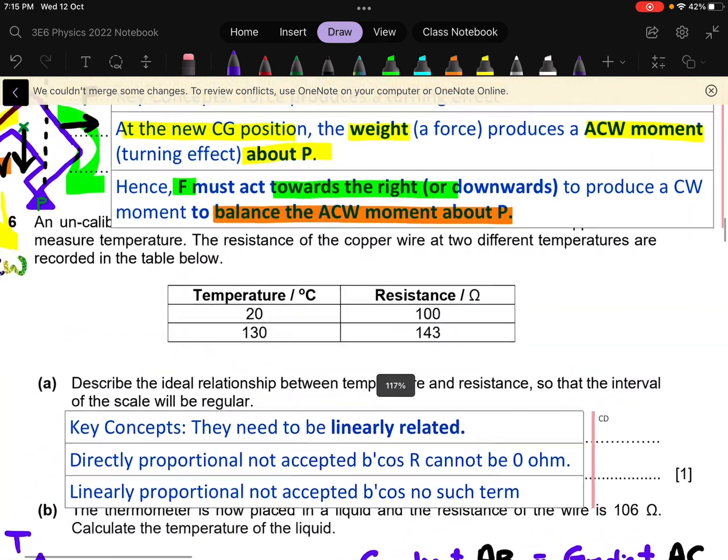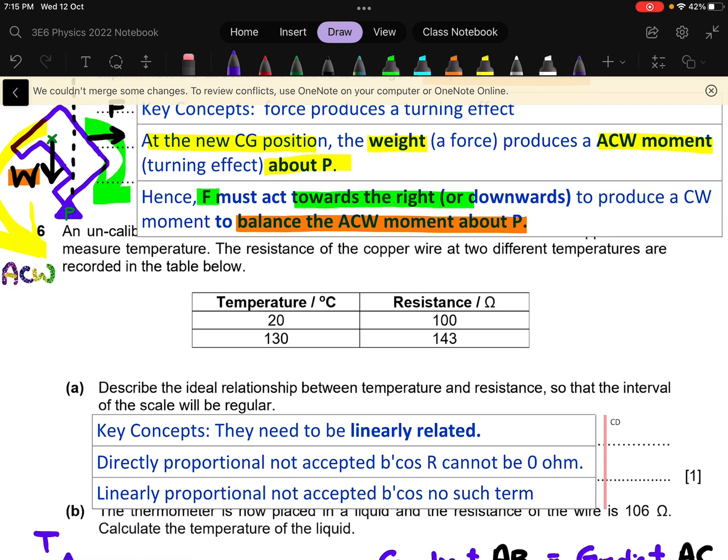Okay, for question 6, it is about temperature and in particular thermometers. If you want to have a thermometer that will give you interval that is regular on the scale, you actually require the temperature and that thermometric property to be linearly related. Some of you gave the answer as directly proportional.